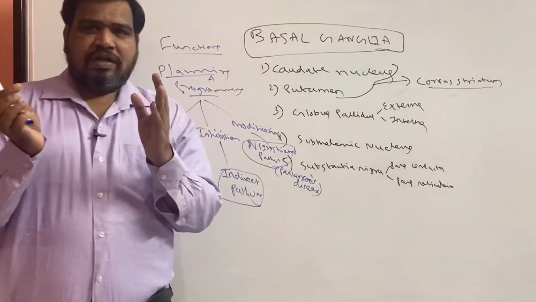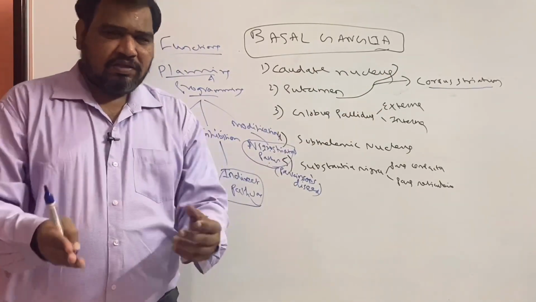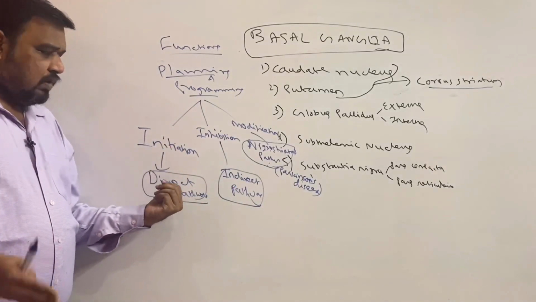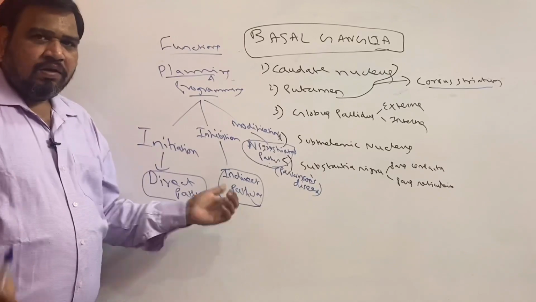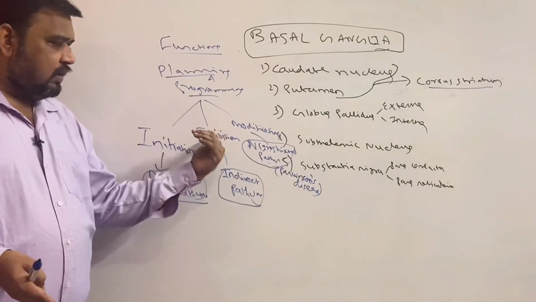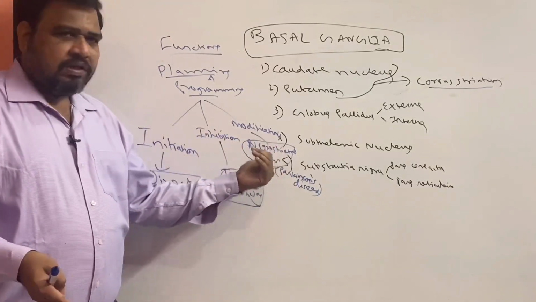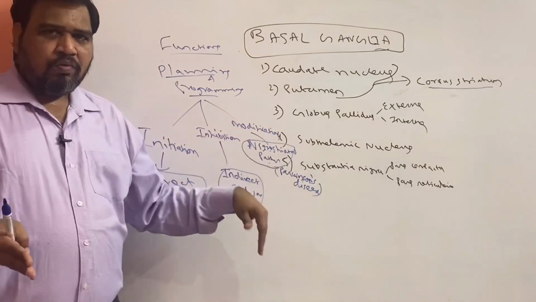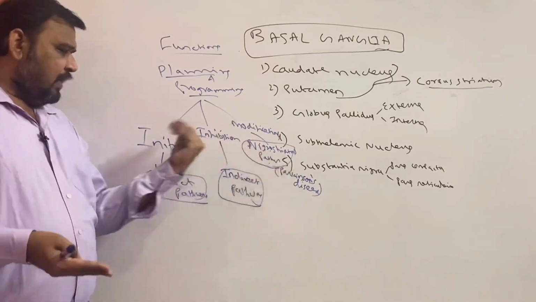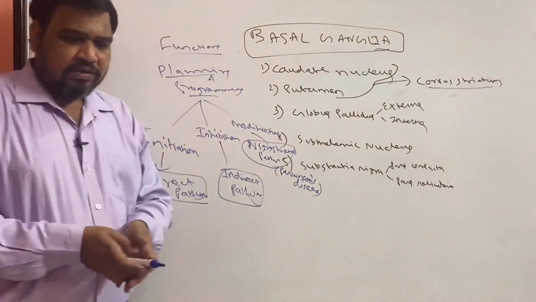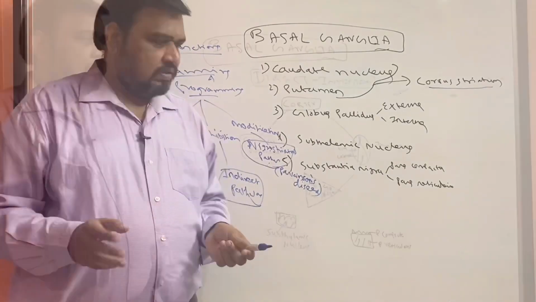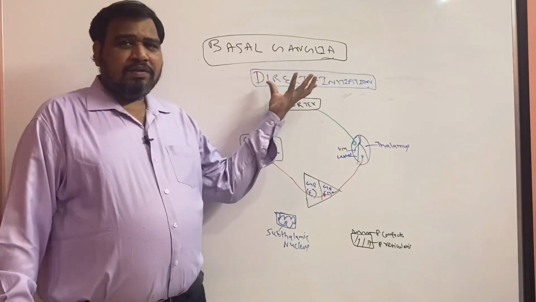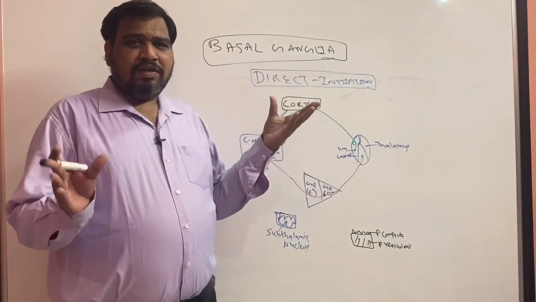Now we will go to the connections of basal ganglia based upon this. I will discuss the direct pathway, what the connections are and how it helps in initiation of movements. The indirect pathway, what the connections are and how it helps in inhibition of movement. The nigrostriatal pathway, what the connections are and how it helps in modifying or amplifying the movements. Now I will go to the connections, which is the main important topic of today's discussion. First, the direct pathway, which helps in initiation of movement.